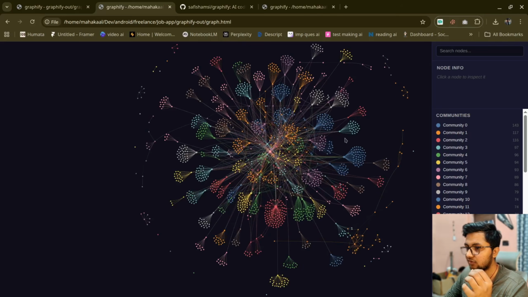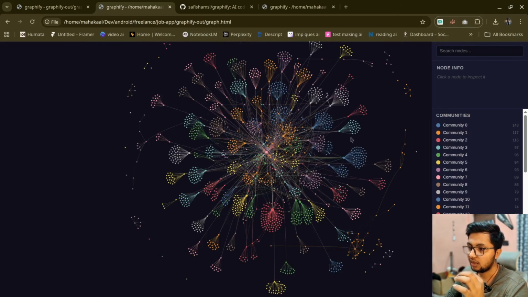Let me show you the app that I was talking about. Now this is the graph of a freelance project that I made, and just imagine how big the graph is. So if I'm going to query it, like I want to change a simple functionality, that I don't want Google sign in, I want the sign in to be with other custom emails also, it is going to read 10 files. Now when it will read 10 files, it will consume a lot of tokens, and when I do a second change, it will again read those 10 files.